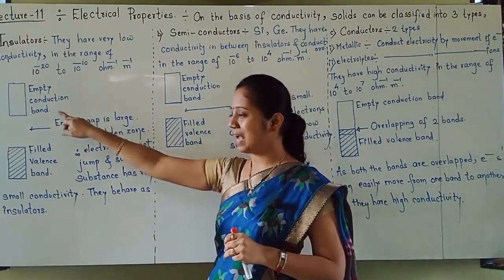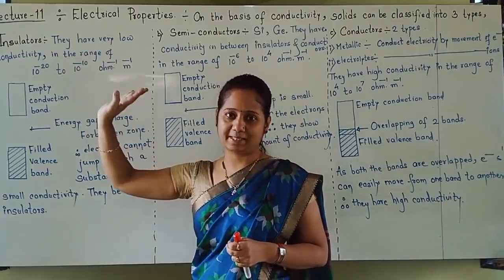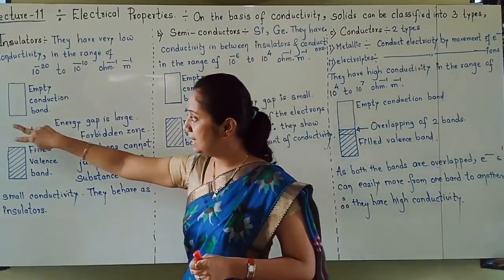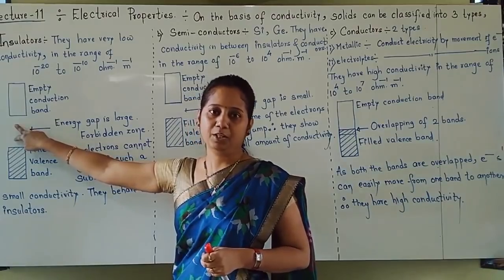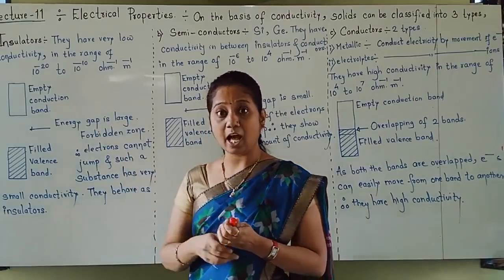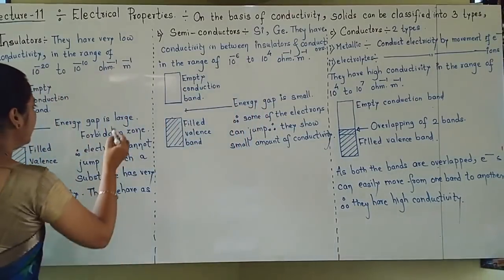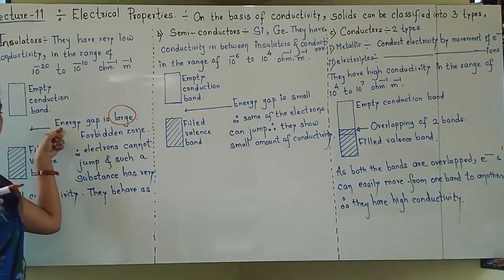So this gap is responsible for less conductivity in insulators. Now there is a large gap. This gap is also called the forbidden zone. You should remember this one more name: the energy gap is large, and this energy gap is sometimes called the forbidden zone.